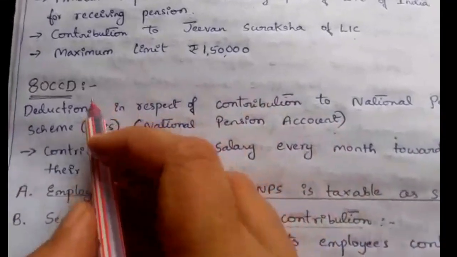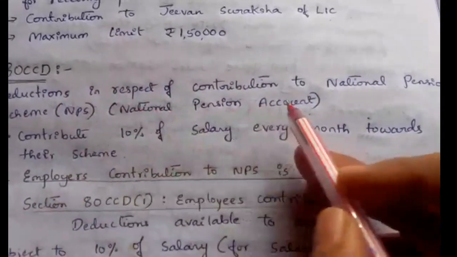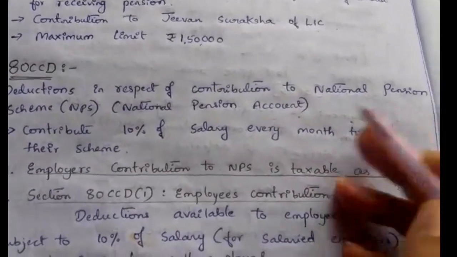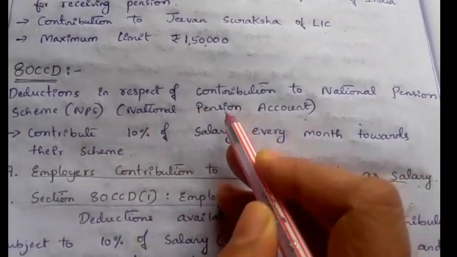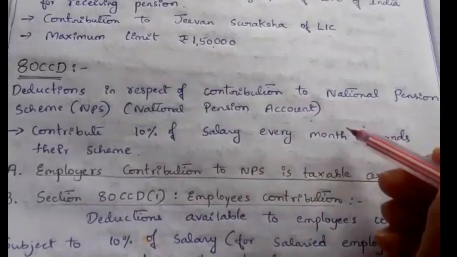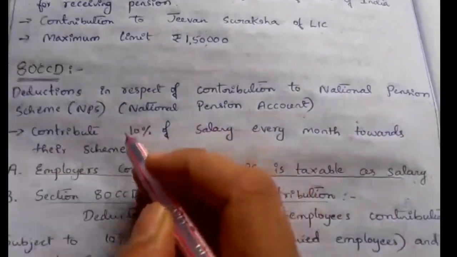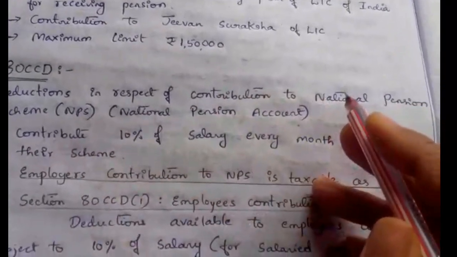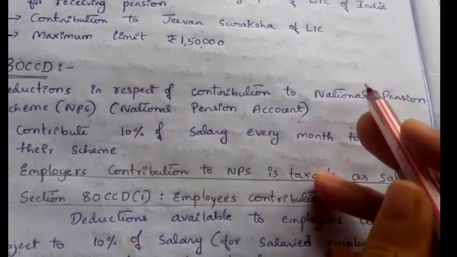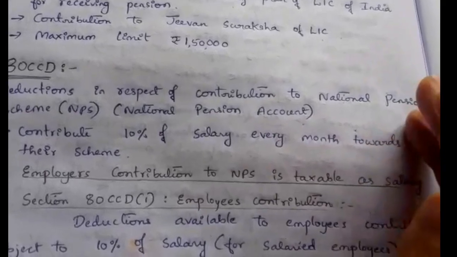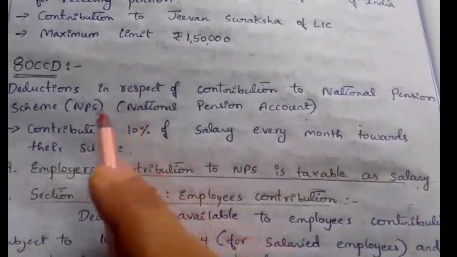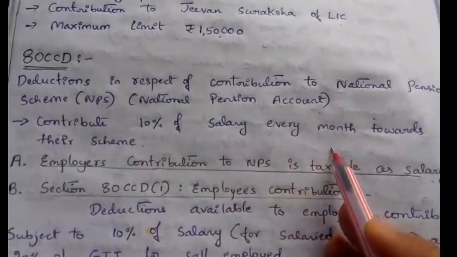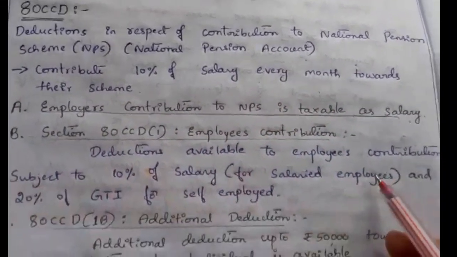The third deduction is 80CCD. This deduction is given for contribution to the National Pension Scheme, or NPS, or National Pension Account. The employee and employer can contribute a certain percentage of their salary every month towards this scheme. Usually the contribution is up to 10% of salary every month. So here there are some conditions.